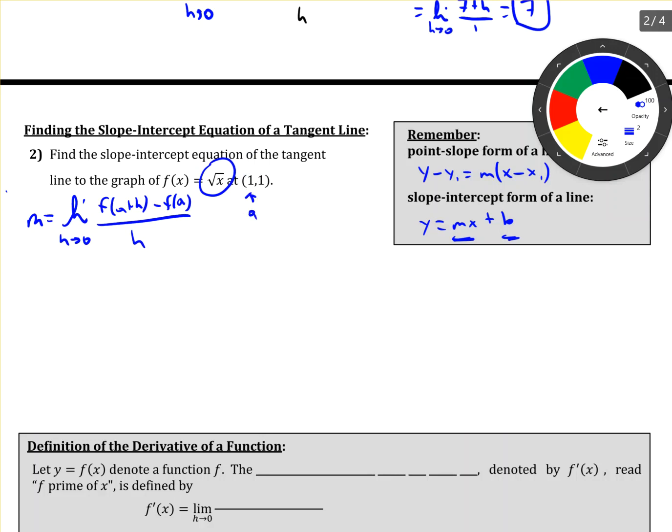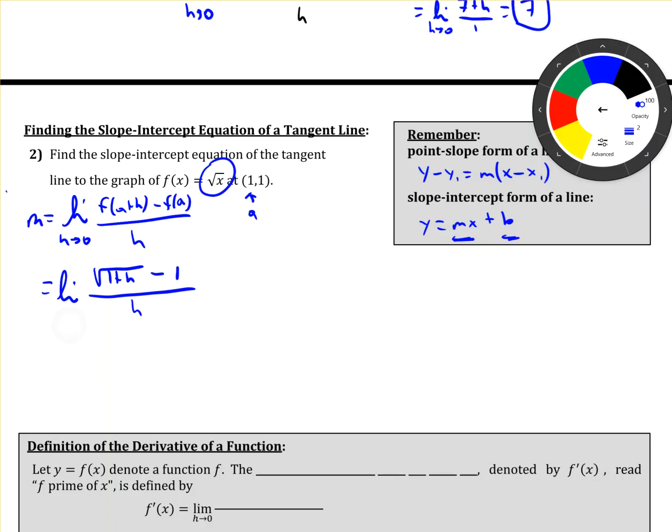And so what I'm going to do is have equals the limit as h goes to 0 of square root of 1 plus h minus f of a. So plug in 1, square root of 1, which is just 1. Hopefully you can follow that progression. And that's all over h.